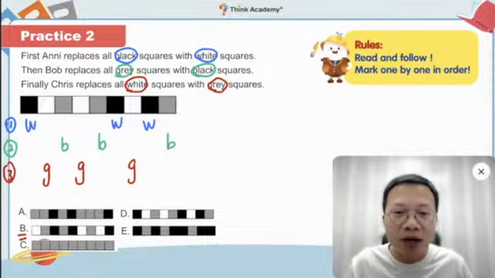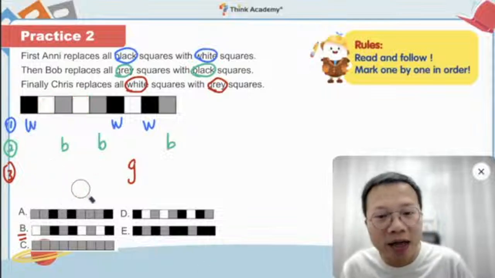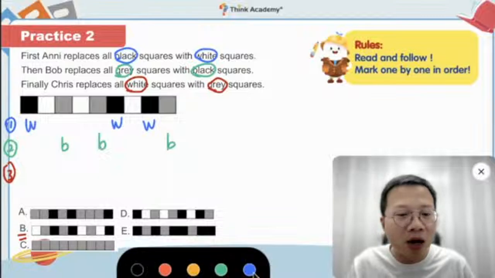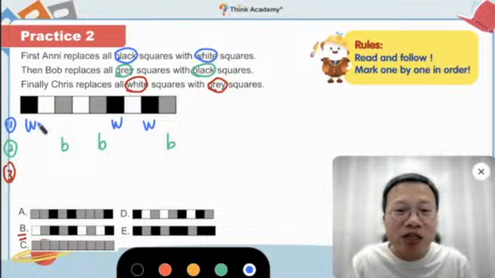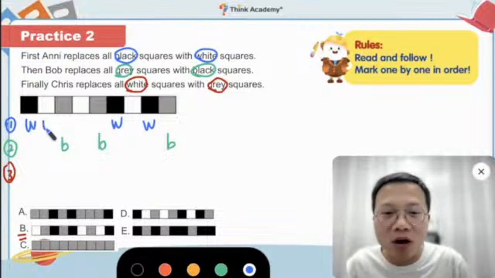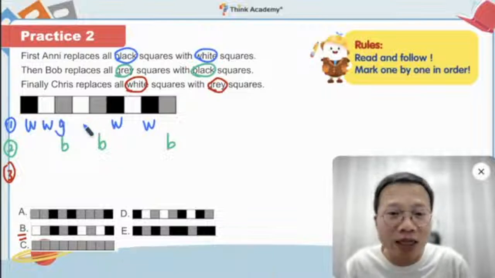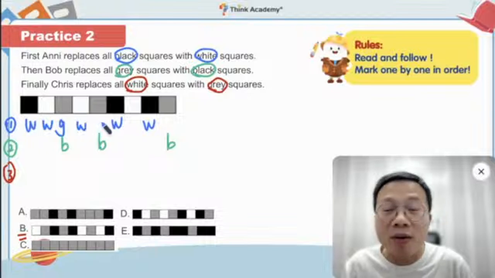So let's take a look at the last one. I'm going to do it one more time. In case you forget things, I hope you can also write down all the colors, so that you won't miss anything, okay?